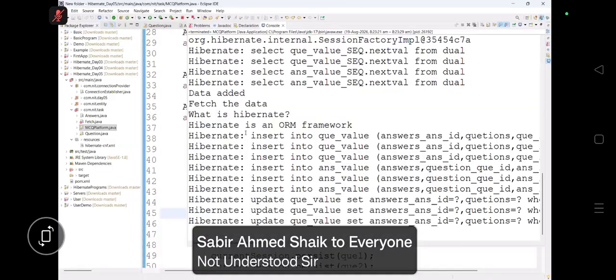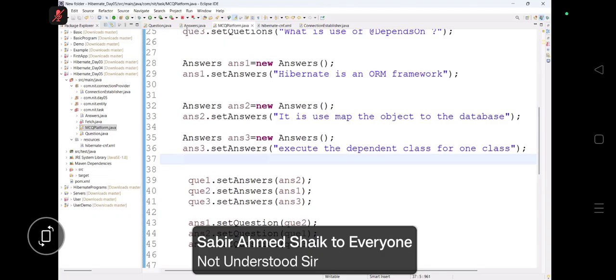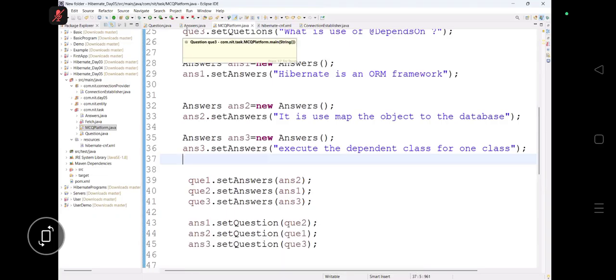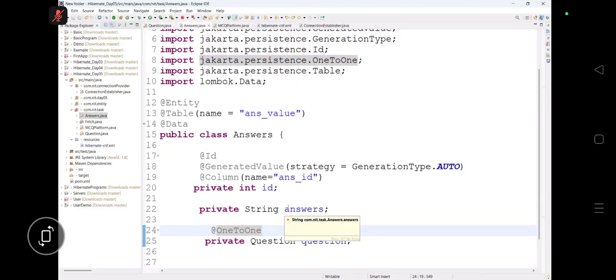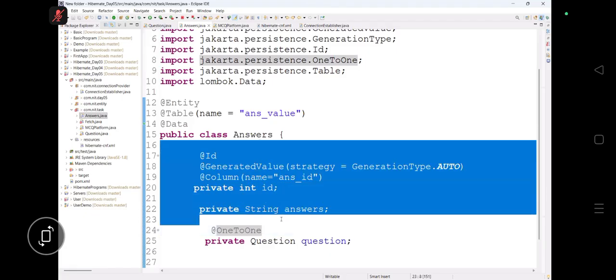That's why right now, does everybody understand what we can use? Instead of writing the foreign key in both tables, we can keep it in one place only. Let's go for the question place, anywhere you want. Suppose in the question or in the answer, you want. So I'm going for the question here. I'm going for which class, guys? Answer class. Sorry, I'm going for the answer class.